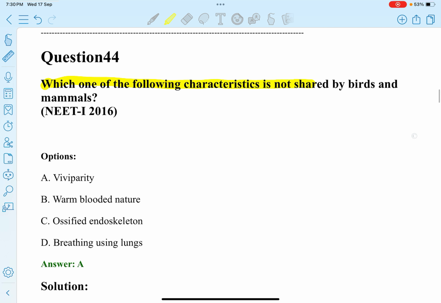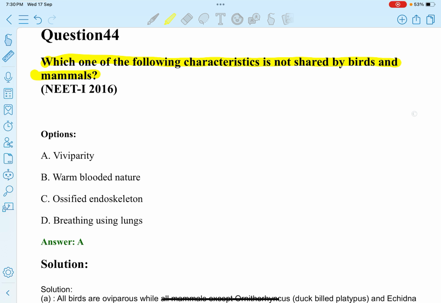Next question. Which one of the following characteristics is not shared by birds and mammals? Option A, viviparity. B, warm-blooded nature. C, ossified endoskeleton. D, breathing using lungs. So viviparity is not shared by birds and mammals.